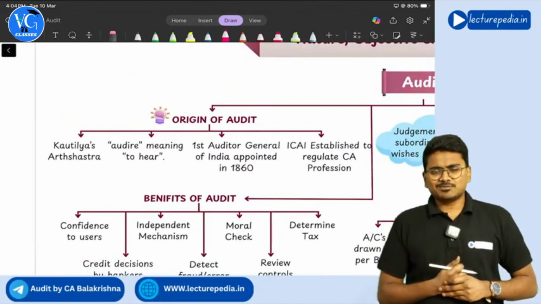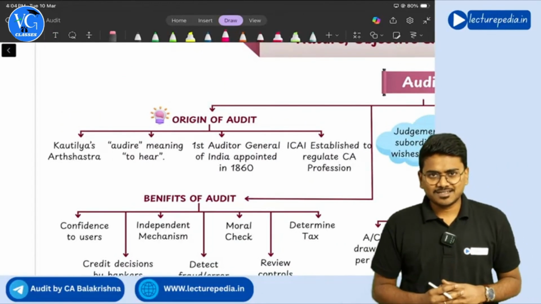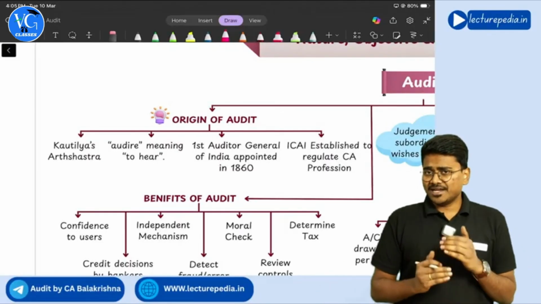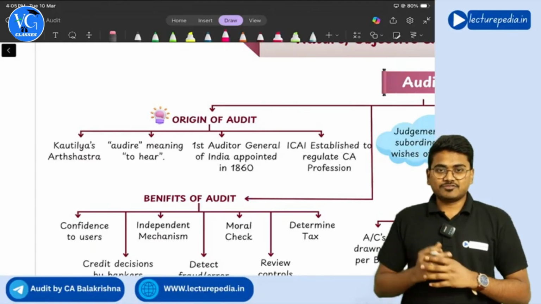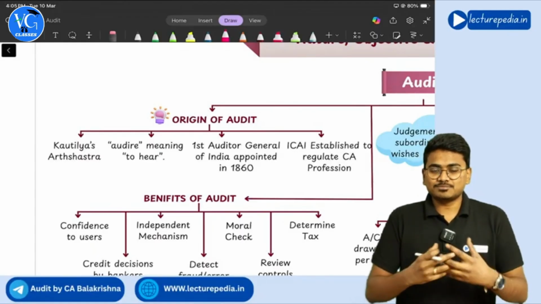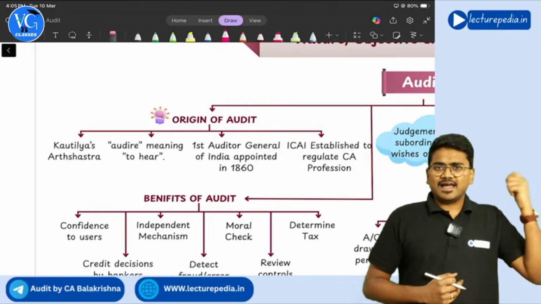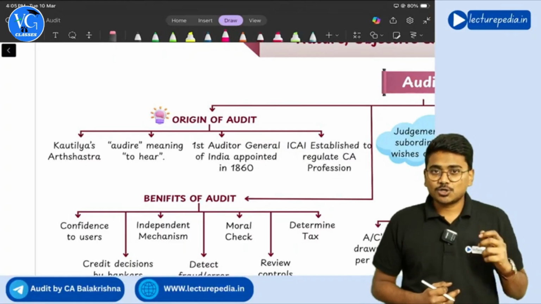Firstly, audit, you might be knowing it, is nothing but verification of financial statements. Where did the term audit arrive from? It is basically a Latin word, audire. Audire means to hear.